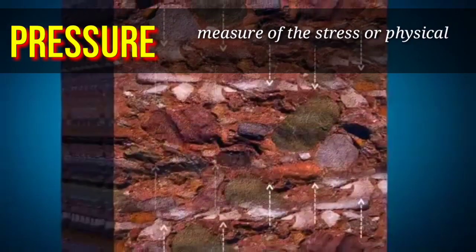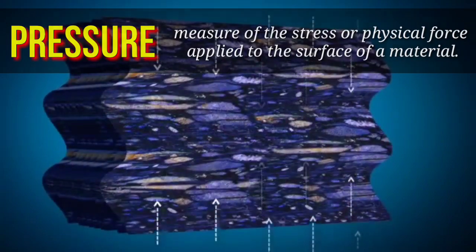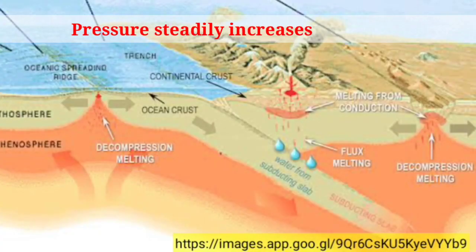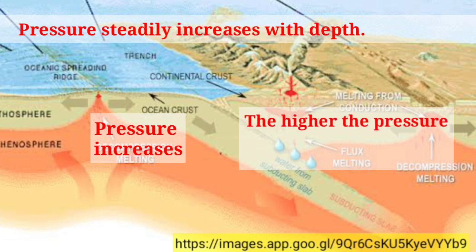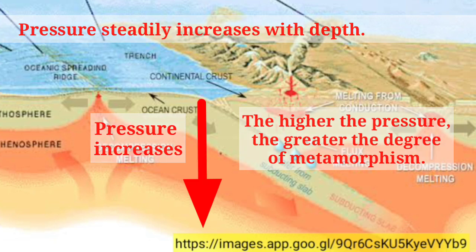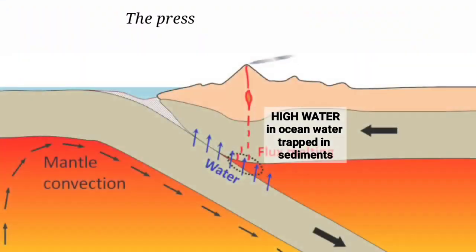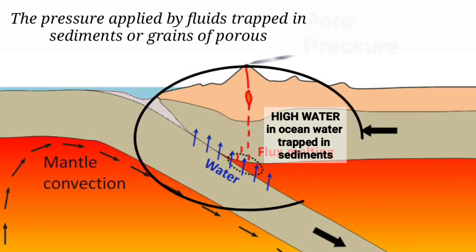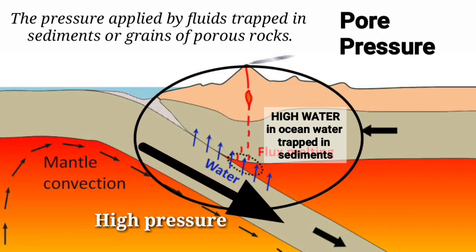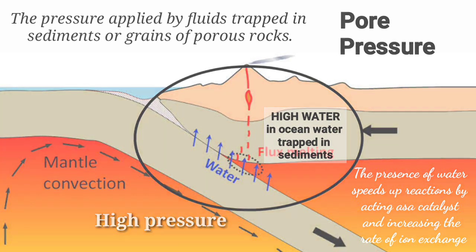Pressure refers to the measure of the stress or physical force applied to the surface of a material. Pressure steadily increases with depth. The higher the pressure, the greater the degree of metamorphism. Pressure is applied to rocks in three different ways. The pressure applied by fluids trapped in sediments or grains of porous rock is called pore pressure. The presence of water speeds up reaction by acting as a catalyst in increasing the rate of ion exchange. This usually happens in subduction zones.